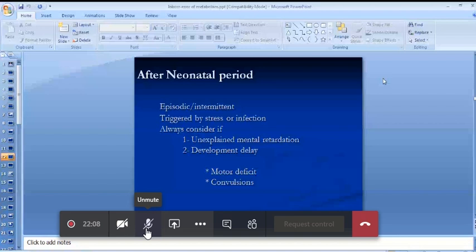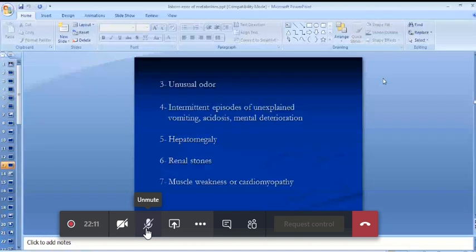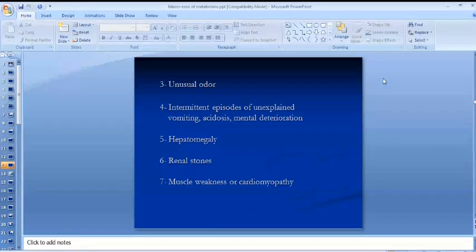The signs are those findings which a physician has to pick, and symptoms are those complaints that are usually explained by the patient. You should know the difference between signs and symptoms. The other signs you may pick are unusual odor, hepatomegaly, renal stones, muscle weakness or cardiomyopathy, and jaundice. Jaundice is one of the very important signs that you have to pick up, because jaundice in the neonatal period may be normal or physiological, or it may be pathological. One of the important causes of prolonged pathological jaundice in neonates is inborn error of metabolism.